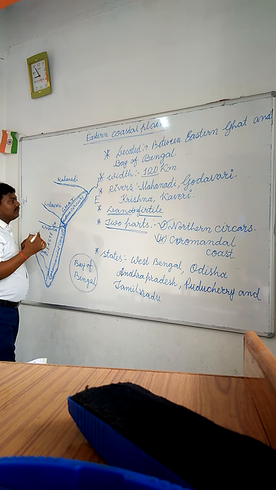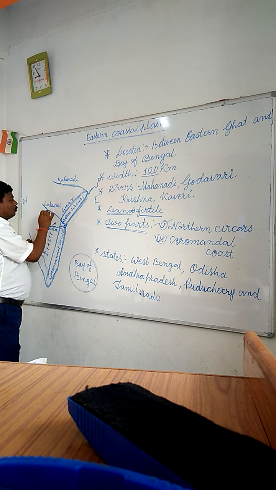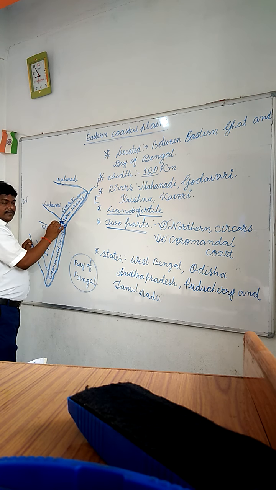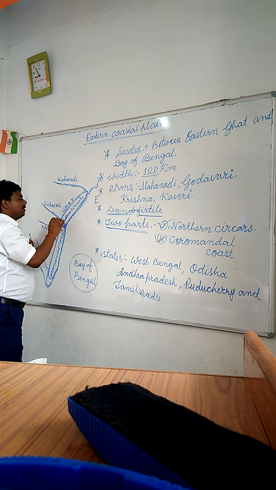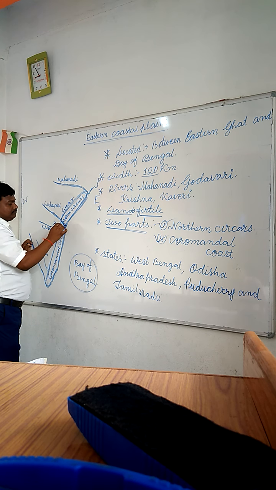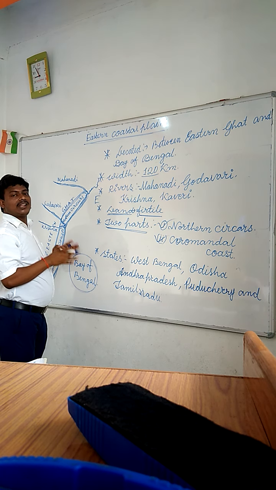Students, you also have to remember that the part of the Eastern Coastal Plains which is located between the Mahanadi and the Godavari is called Northern Circars. And the part which is located between river Krishna and river Kaveri is called Coromandel Coast. So those are the two parts of the Eastern Coastal Plains.